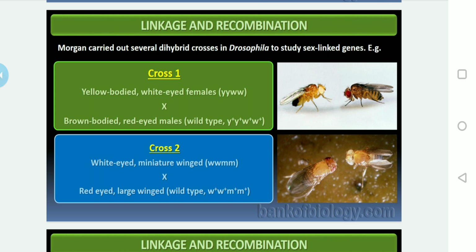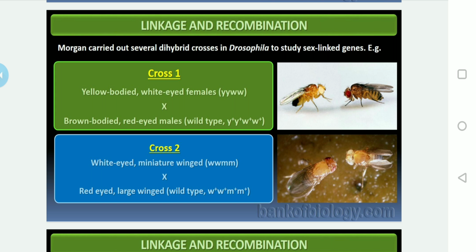Morgan's experiments on linkage and recombination are, till now, one of the successful experiments in the field of genetics. Morgan carried out a dihybrid cross by selecting Drosophila melanogaster, which is commonly known as the fruit fly, the hero of genetics. The results obtained from two such experiments are given here.